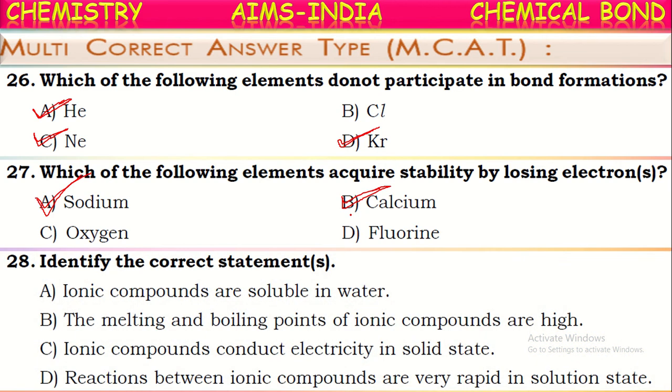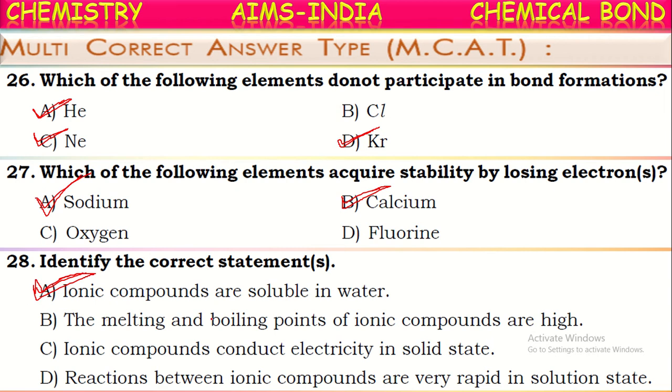Next one. Identify the correct statements from the given. See, first one: ionic compounds are soluble in water. Yes, this is a correct statement, isn't it? Ionic compounds are fairly soluble in water. For example, sodium chloride, if we take, is fairly soluble in water.